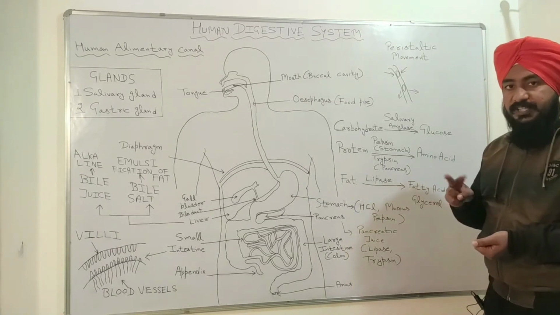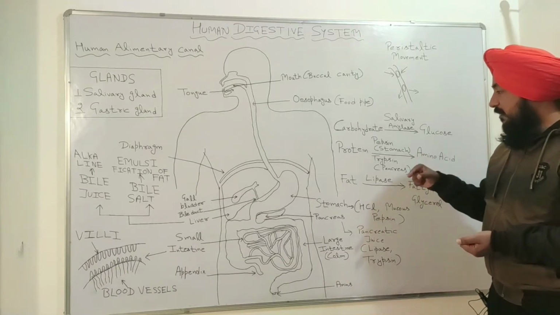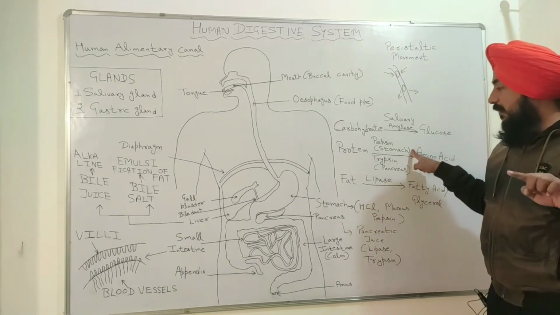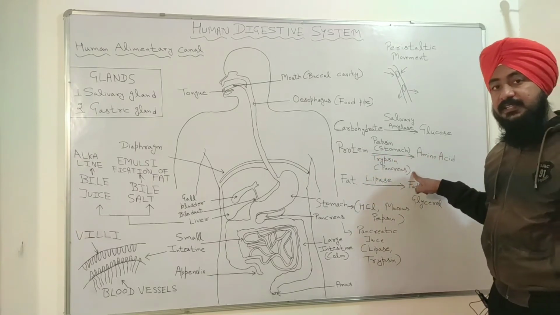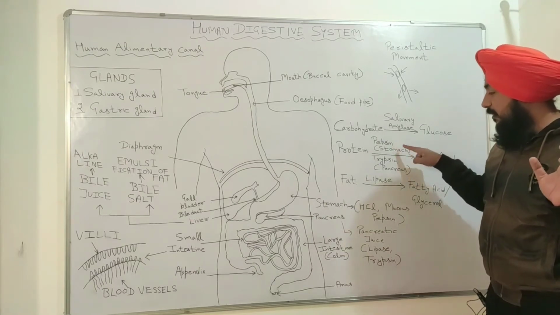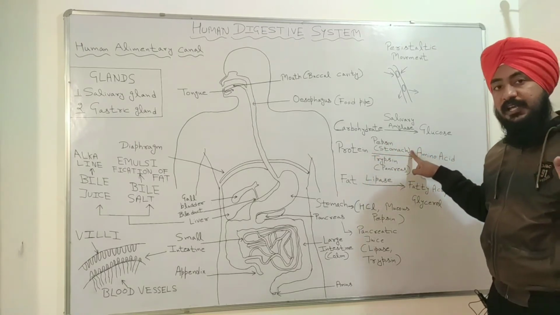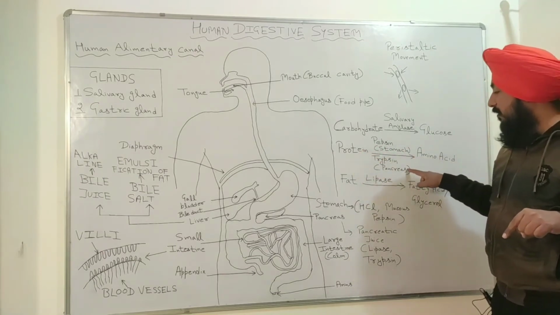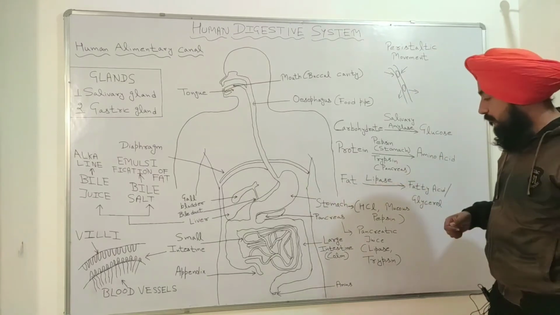Basically the function of both pepsin and trypsin is the same. The main difference is that pepsin converts protein into amino acid in the stomach in an acidic medium, and trypsin converts protein into amino acid in the pancreas in an alkaline medium, or we can say a basic medium.